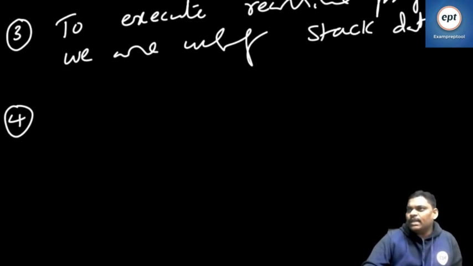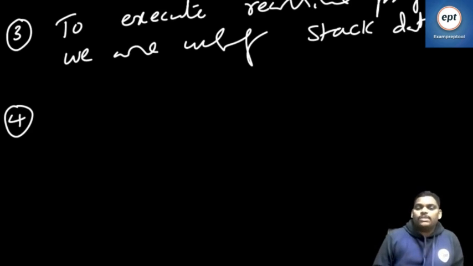I am repeating once again. What are the data structures? Stack, queue, linked list, tree, array. I am repeating once again. What are the data structures? Stack, queue, array, linked list, tree, graph, something like that.